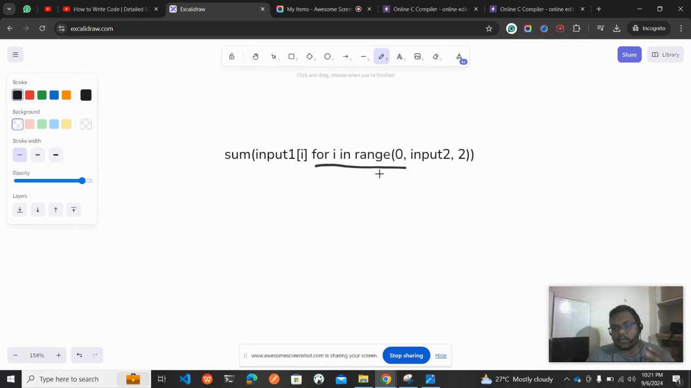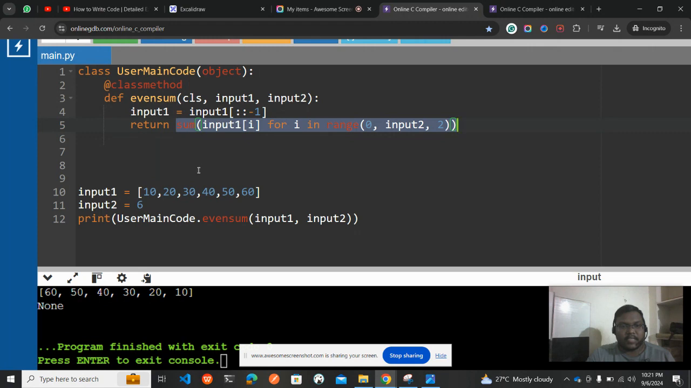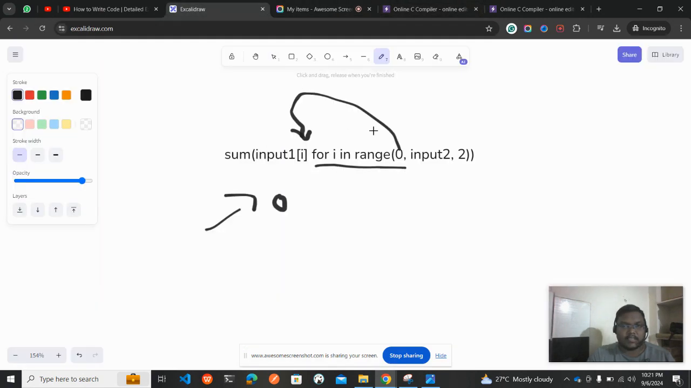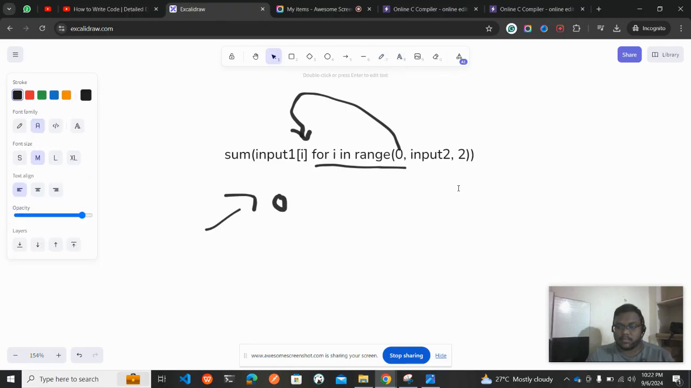So now this for loop will be running. It will be running from the position 0. What it will be doing is putting 0 here. So what is input of 0? Input of I is nothing but, we have reversed the array, right? It will be 60. Okay, now it will be taking 60 here. Let me put 60 here.